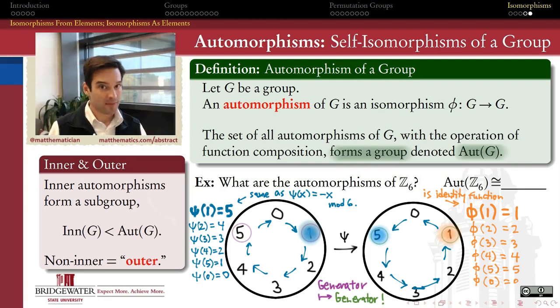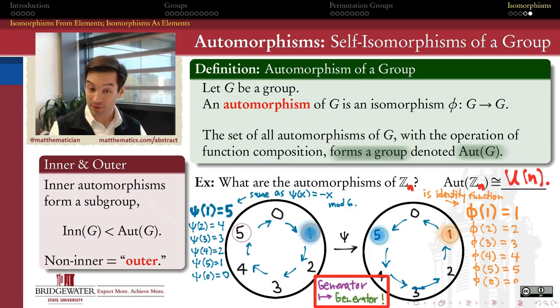And just as a parting shot, how might we use this to generalize what we just learned? So the observation that generators must get sent to generators will permit us to show what happens with Z mod n in the general case. What is the automorphism group of Z mod n going to look like? Since I have to send a generator to a generator, each automorphism will be determined entirely by where I send the generator 1. But there are going to be as many places to send 1 as there are generators of Z mod n. And there are as many generators of Z mod n as there are multiplicative units mod n.